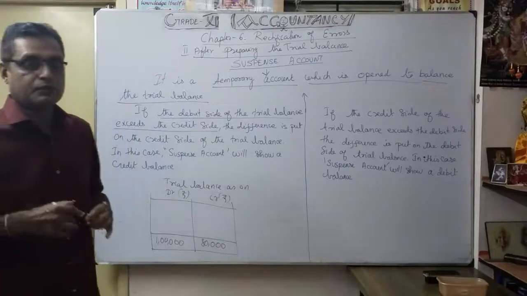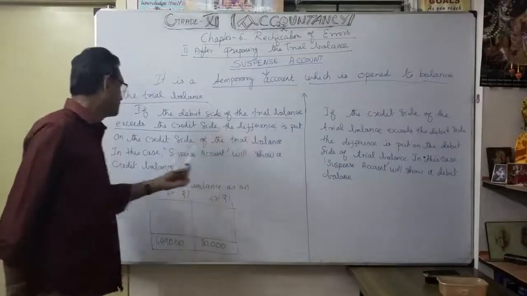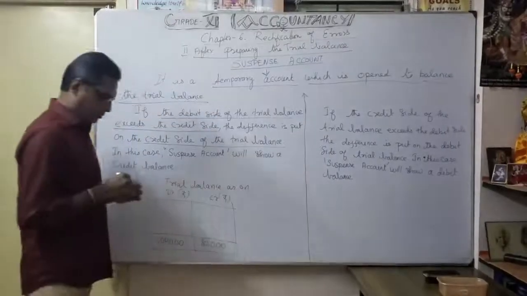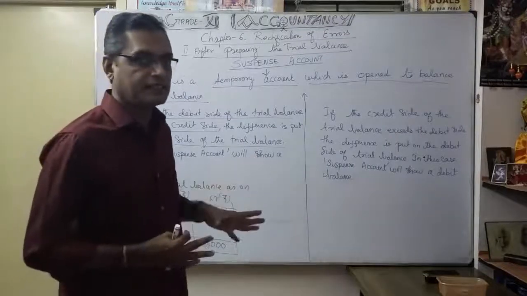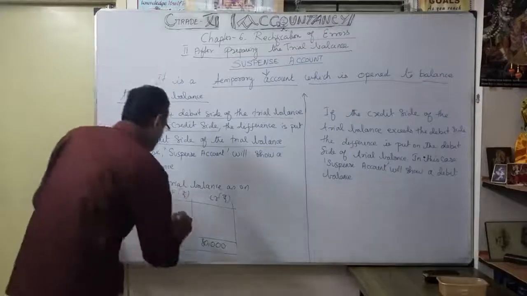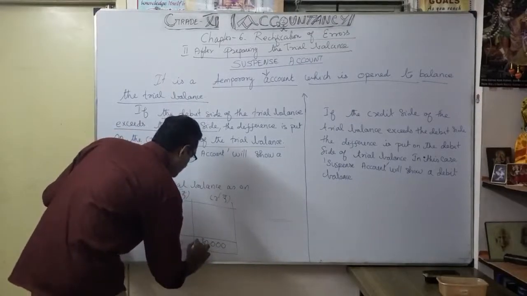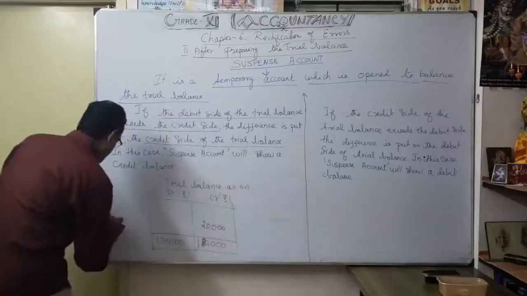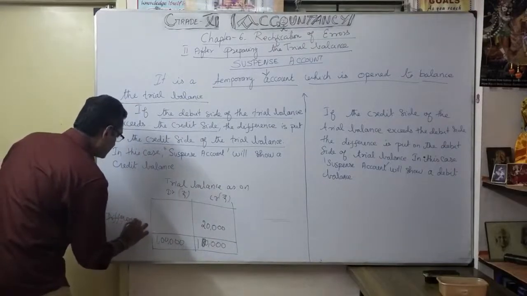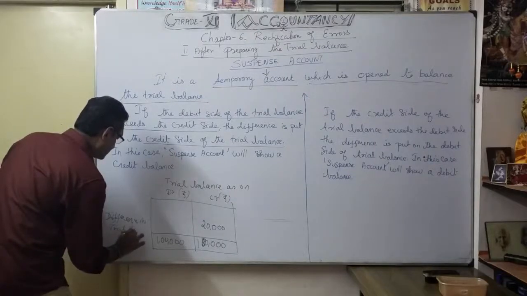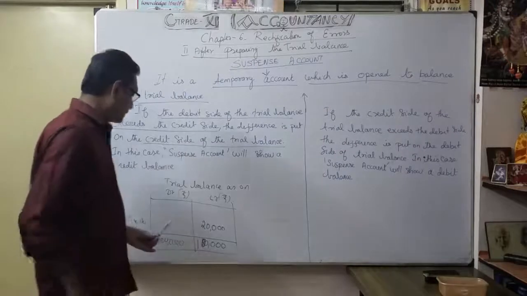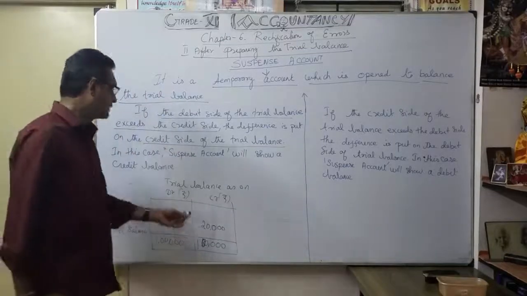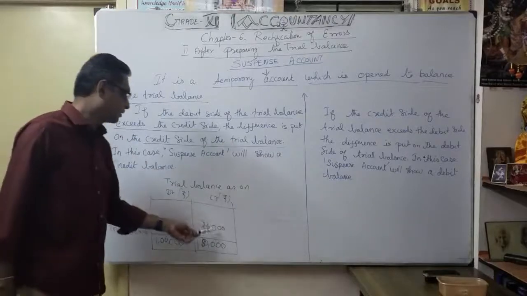Now understood: if the debit side of the trial balance exceeds the credit side. So now you know where the shortage is. The credit side is short by 20,000. Whatever this 1 lakh is, I make it here 1 lakh, and this 20,000 I want to show as difference in trial balance. So whenever the debit side exceeds the credit side of the trial balance, the difference is put on the credit side.